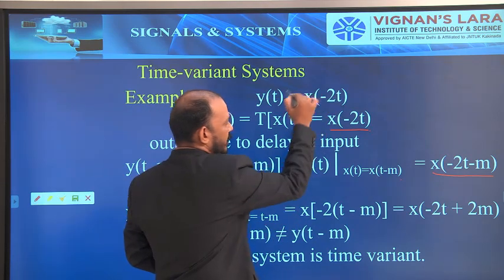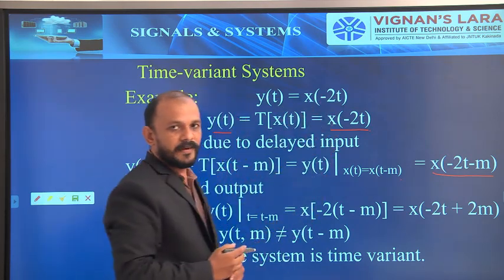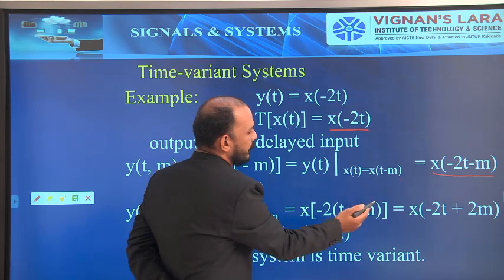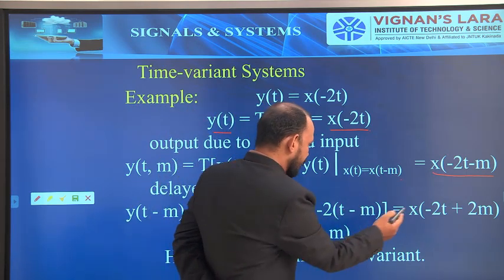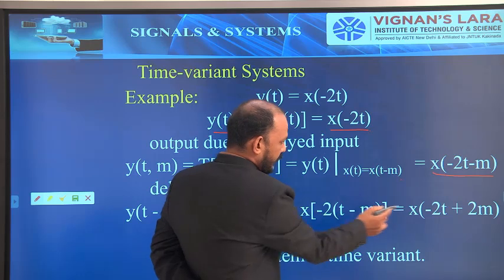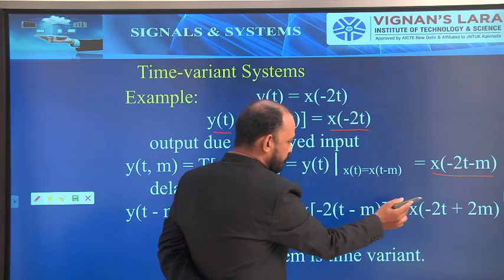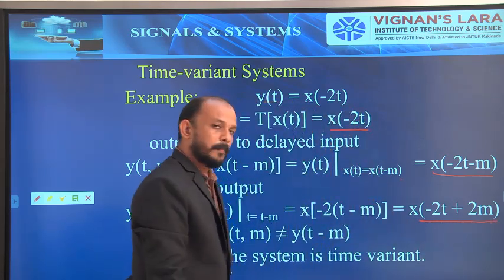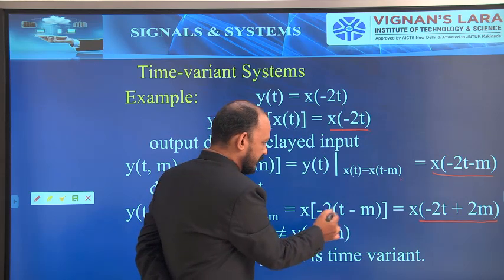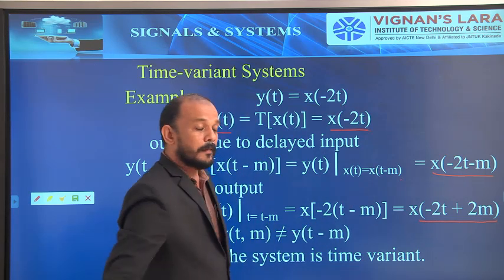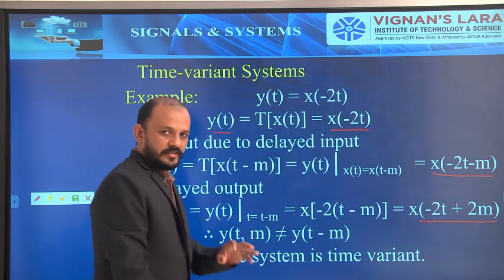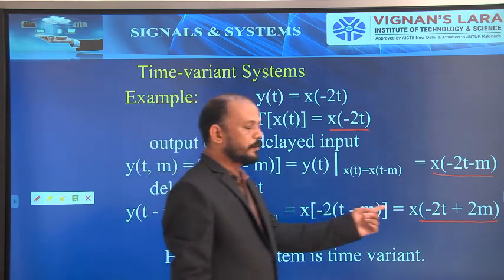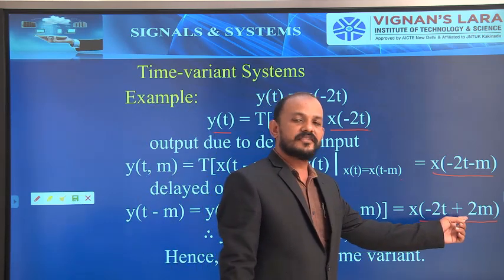This is the equation for y of t, and in this equation I have to replace t with t minus m. So simply x of minus 2 into t minus m, which equals x of minus 2t plus 2m. So simple. Now see, this is the delayed output. What is the equation of the delayed output? The delayed output is x of minus 2t plus 2m.